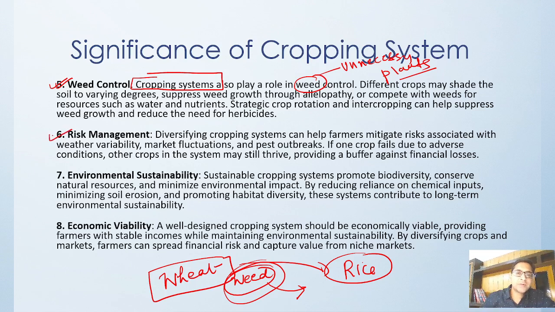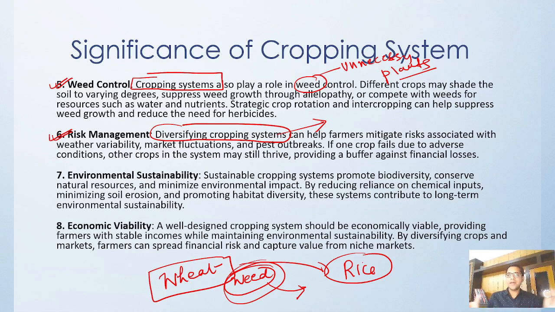Then risk management also, by diversifying the cropping system. It is not a single crop, you diversify your crops, you grow pulses, you grow wheat, you grow cereal crops, you grow oil seeds, you grow fruits and vegetables.